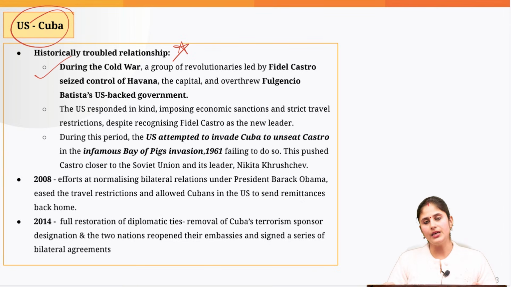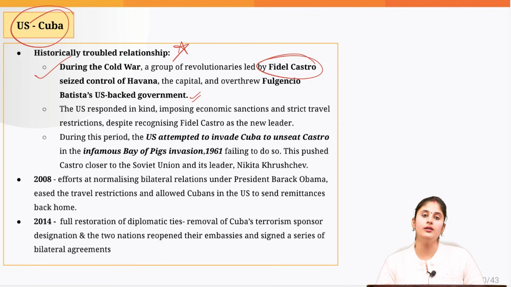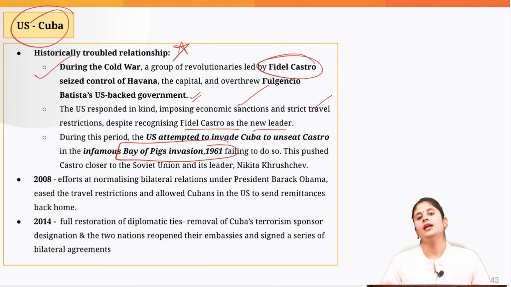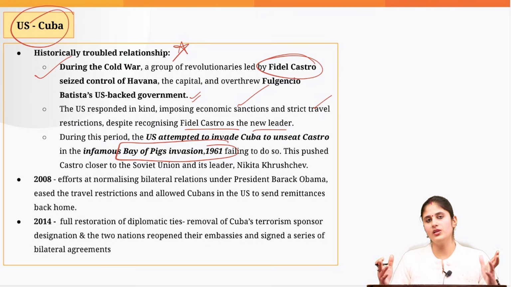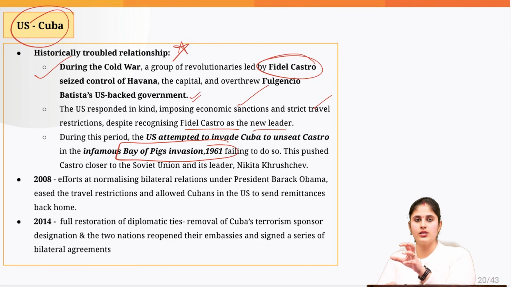During the Cold War period, a group of revolutionaries led by Fidel Castro seized control of Havana, and this group basically overthrew the US-backed government. So in return, what did the US administration do at that time? They recognized Fidel Castro as the new leader, but at the same time, they also imposed economic sanctions as well as strict travel restrictions. Then, in order to overthrow Fidel Castro, there was the infamous Bay of Pigs invasion in 1961. But this attempt of the US failed. And this series of incidents basically brought Cuba close to Russia.